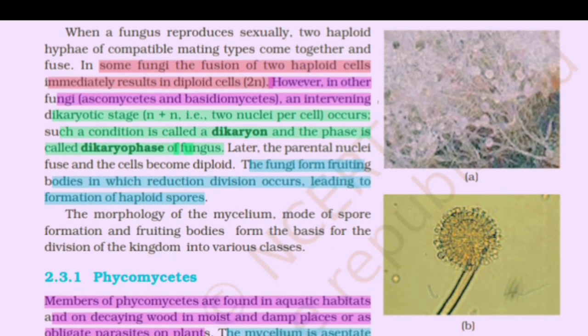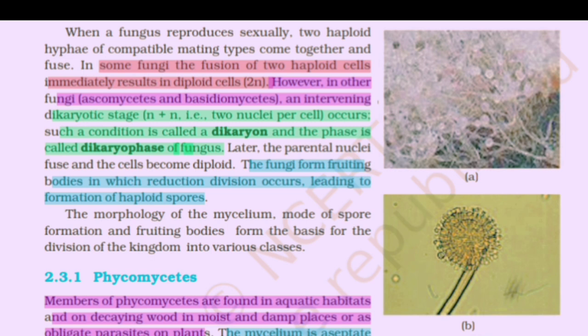When a fungus reproduces sexually, two haploid hyphae of compatible mating type come together and fuse. In some fungi, the fusion of two haploid cells immediately results in a diploid cell, 2n. However, in other fungi, Ascomycetes and Basidiomycetes, an intervening dikaryotic stage, n plus n, that is, two nuclei per cell, occurs. Such a condition is called a dikaryon and the phase is called the dikaryophase of the fungus. Later the parental nuclei fuse and the cell becomes diploid. The fungi form fruiting bodies in which reduction division occurs, leading to the formation of haploid spores.